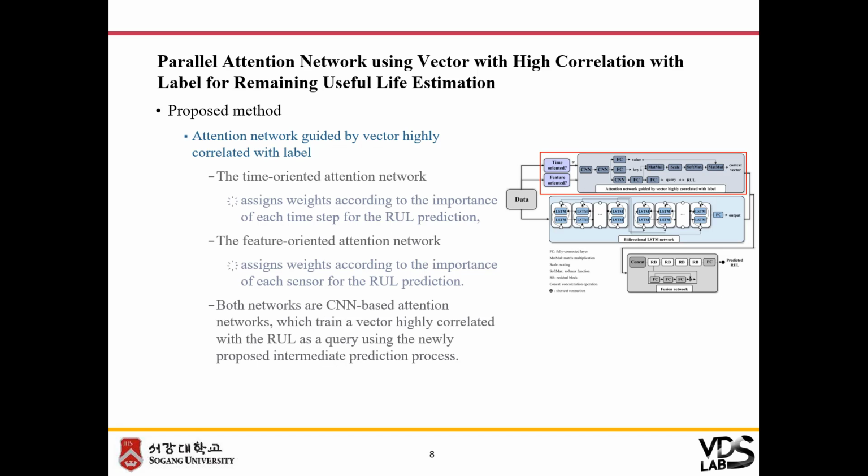In our attention network, an intermediate prediction process is newly designed in the middle of the attention network process. Through the intermediate prediction process, a vector with high correlation with the RUL is trained. Then the learned vector is input as a query to the scaled dot-product attention process. Therefore, the key can determine the correlation with the query, which is a vector representing the RUL, so that the context vector including the correlation information between the input data and RUL can be obtained through the operation with the value.